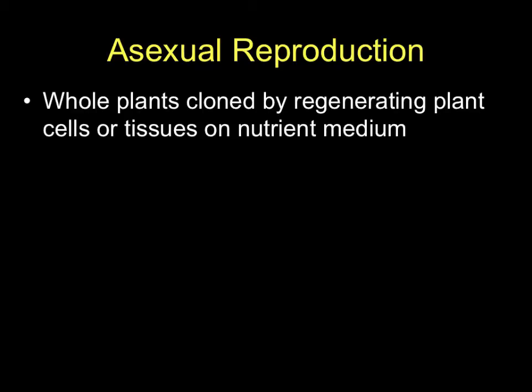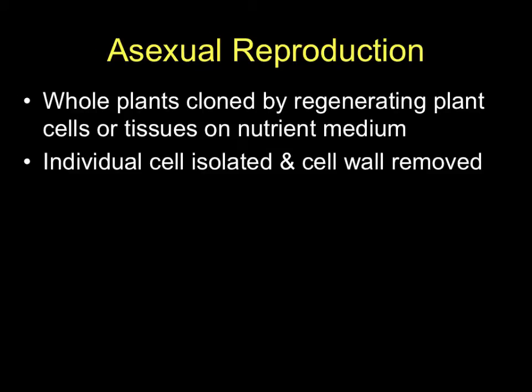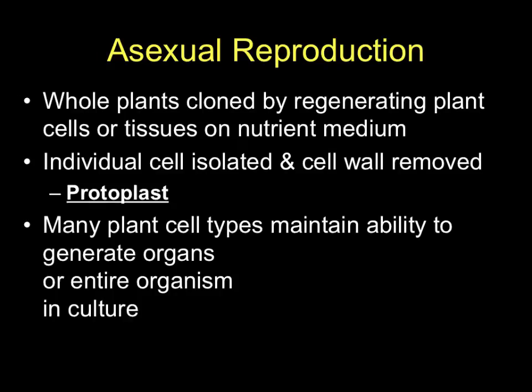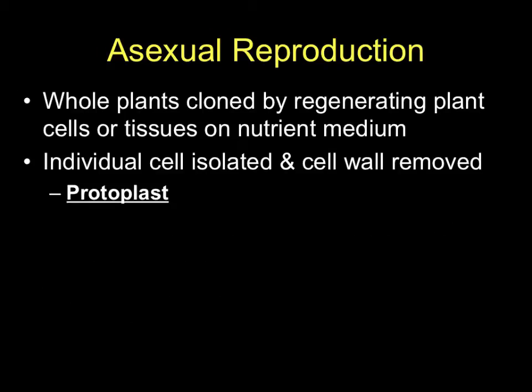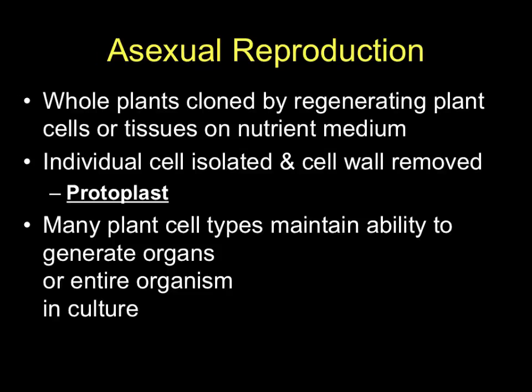You can actually grow cells. You can start with an individual cell or even tissues on nutrient medium, and then very quickly kind of grow up samples that way. So what actually happens here is you take that cell, you take away the cell wall, and what you're left with when a plant cell has a cell wall removed, it's referred to as a protoplast. So think all the way back to chapter 3 where we talked about cells. This would be a plant cell minus a cell wall. You would have the cell membrane, the plasma membrane, the cytoplasm, the nucleus, all the other stuff inside the cell. You're just missing the cell wall.